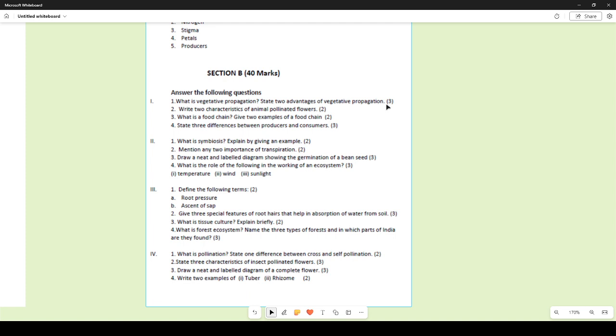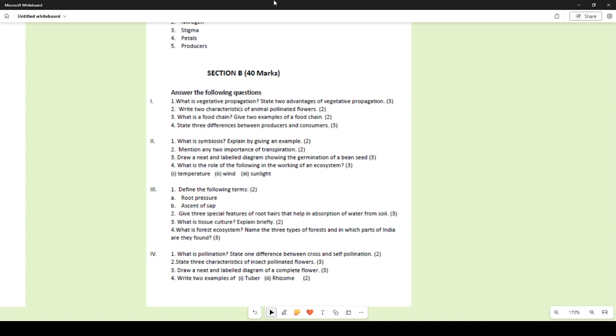State two advantages of vegetative propagation. You can always write that it is very rapid. We have seen how rapidly we can grow new plants using vegetative propagation, very commonly seen in rose cuttings. You simply take rose cuttings and plant them, and you can find the new plant growing very quickly. Then new varieties, by the process of hybridizing and grafting, can be produced, and we can also have plants very identical to the parent plant if we desire them.